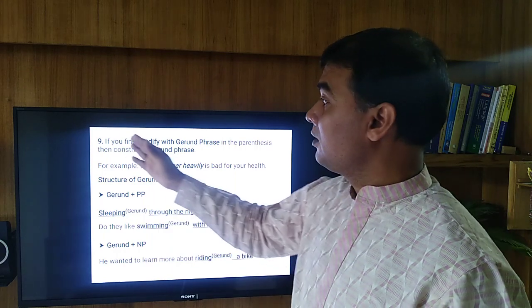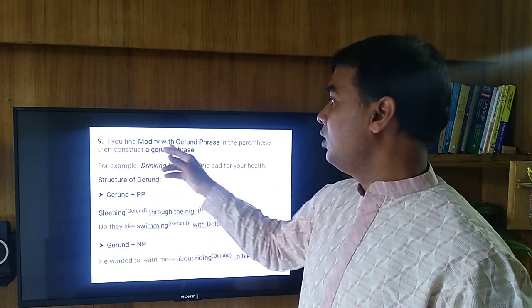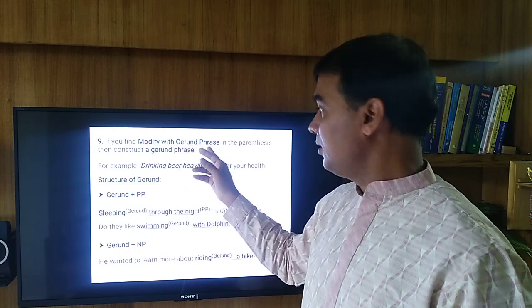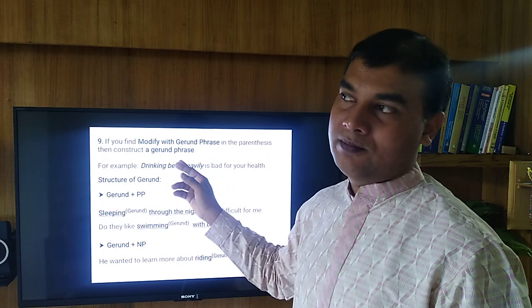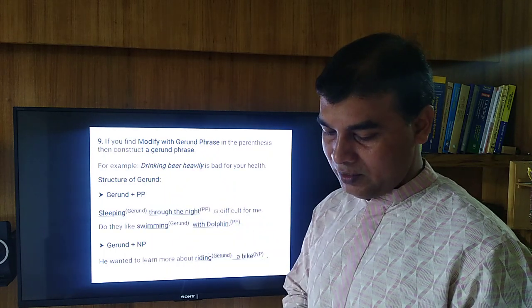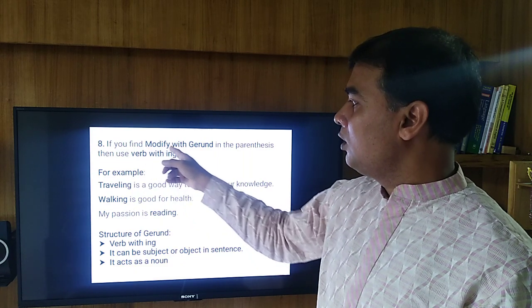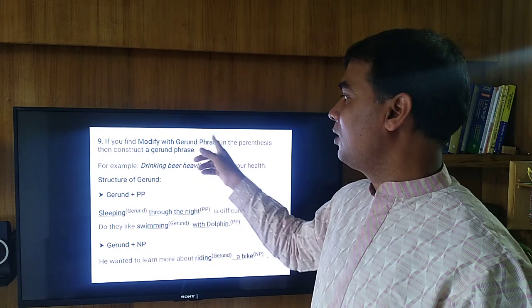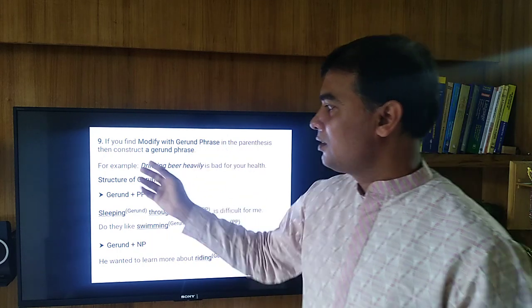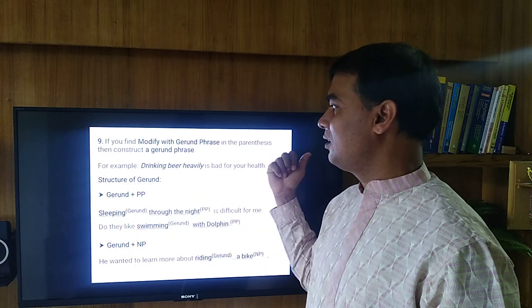Now technique number 9. If you find modify with a gerund phrase, okay, in the parenthesis, construct a gerund phrase. Okay, in the previous rule, technique 8, it was modify with gerund, but now gerund phrase, the additional word is phrase. So see the example, drinking beer heavily is bad for your health.